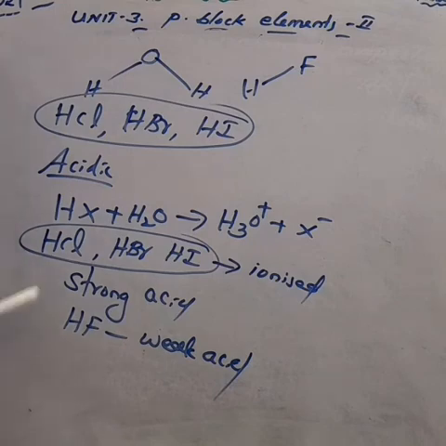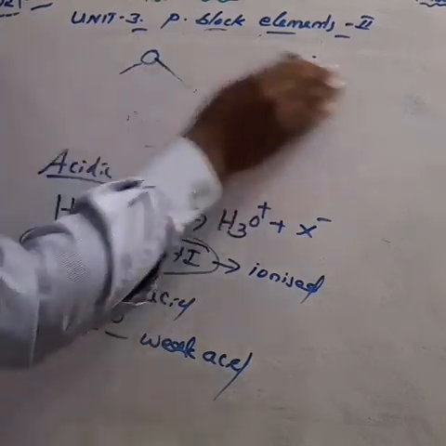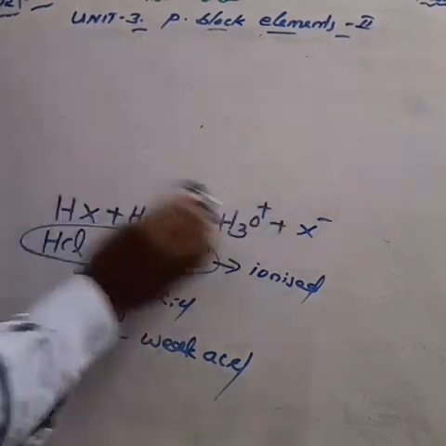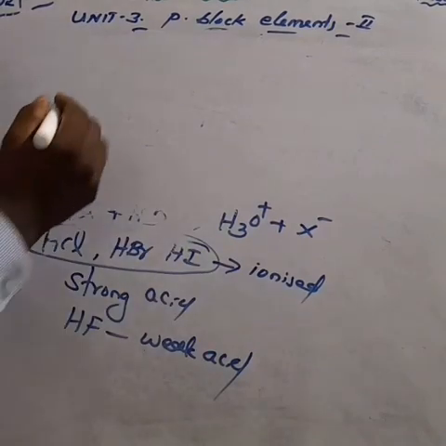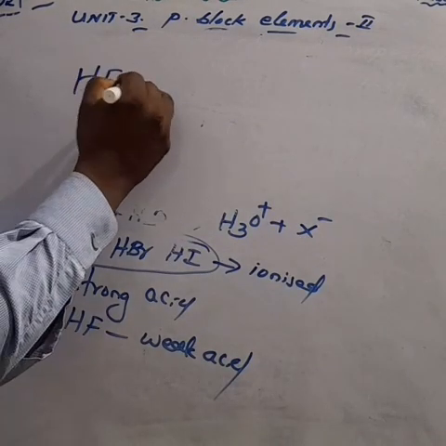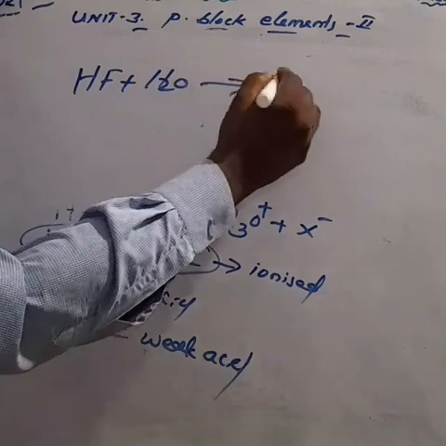A 0.1 M solution is only 10% ionized. But in a 5 M solution, HF is a stronger acid due to the equilibrium, which undergoes both the forward and backward reaction. For example, hydrogen fluoride reacts with water, we get H3O+ and F-.